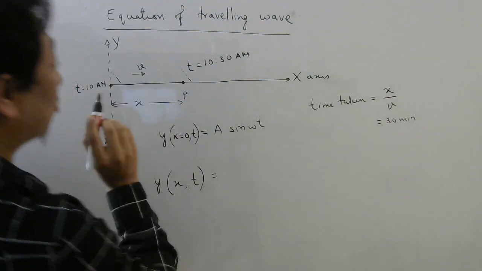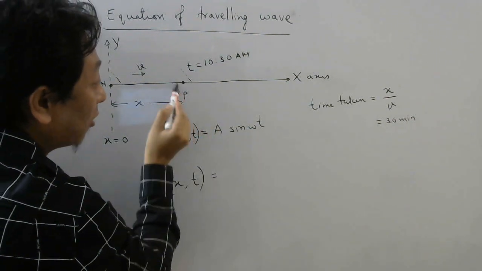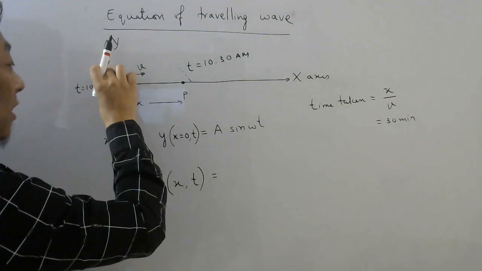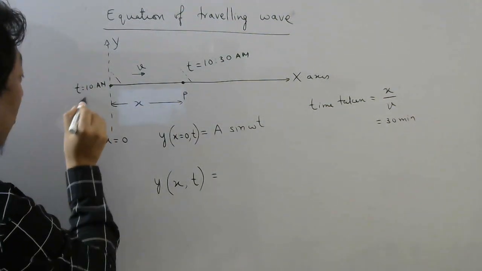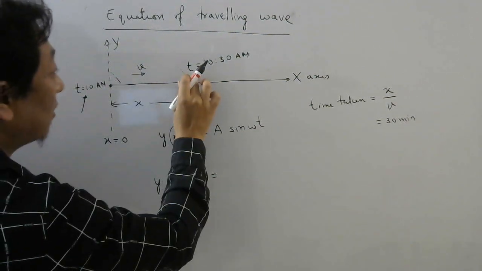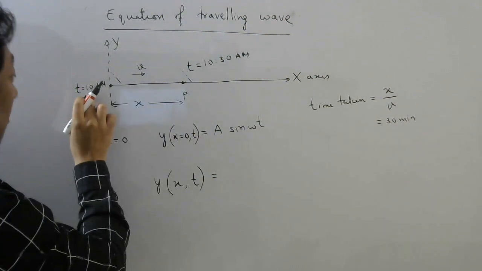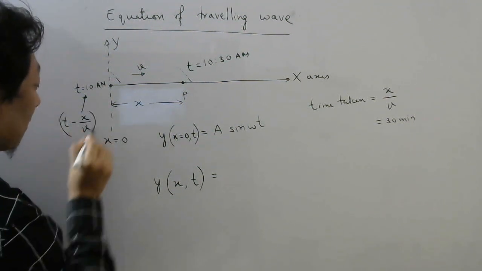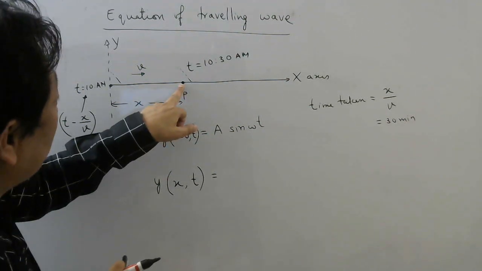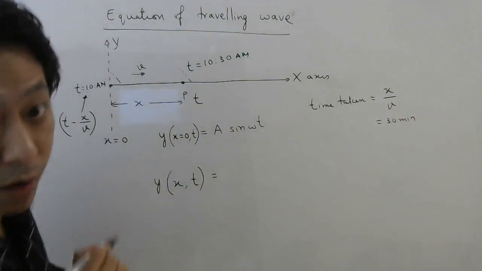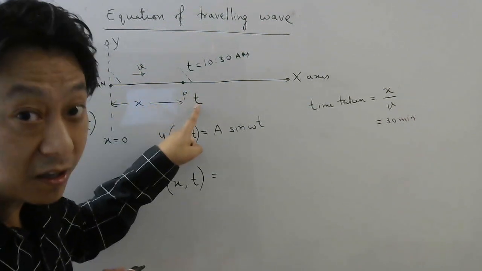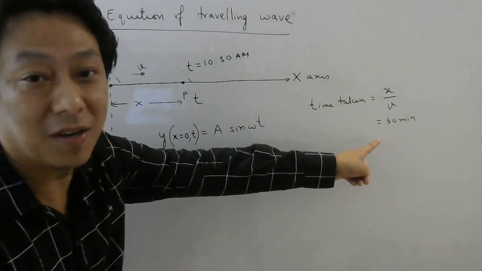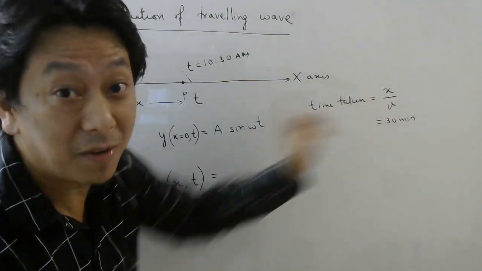10 o'clock. So students, if I want to know the displacement of this particle at time t, that same disturbance was here before. At what time? 10 o'clock. That means if this time I am writing as t, then this time I can write as t minus x by v. Isn't it? Try to think carefully. If I want to know the disturbance here at time 10:30, then that disturbance was created here at what time? 10:30 minus 30 minutes, that is x by v. This is the time taken.